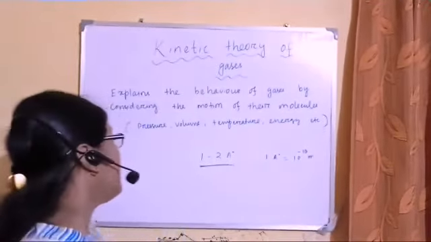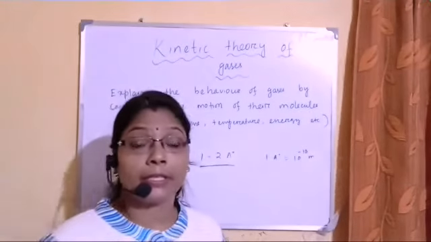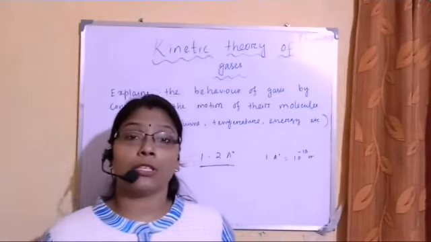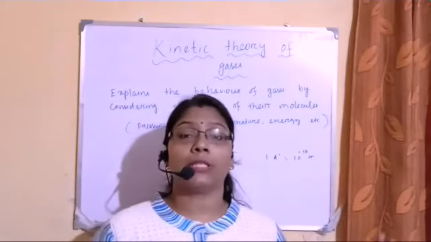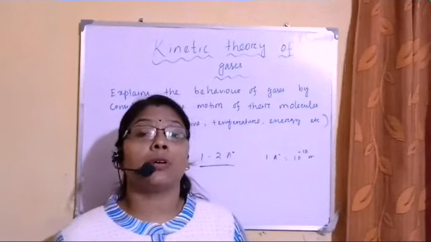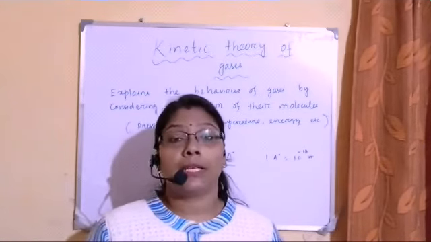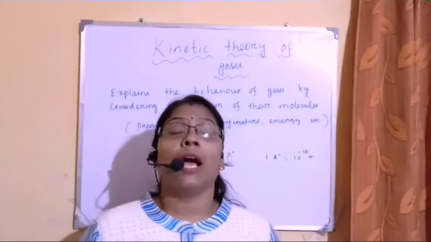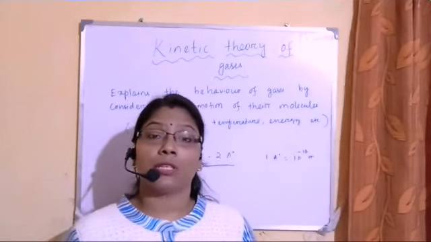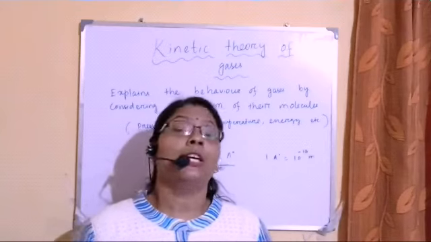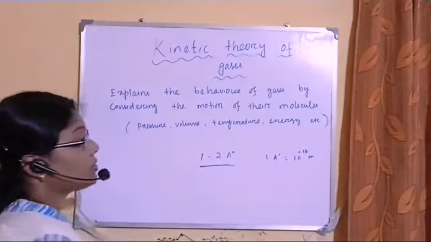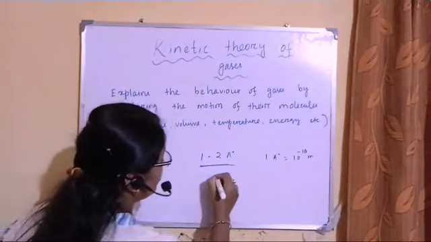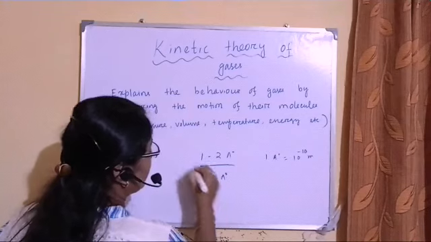If I say this is a solid, then the interatomic or intermolecular distance, the distance between atom and atom present inside that matter, is very small. It's because inside the solid they are very closely packed and the interatomic force is much greater than that of liquids and gases. This interatomic distance is also of the order of 2 angstrom, approximately.